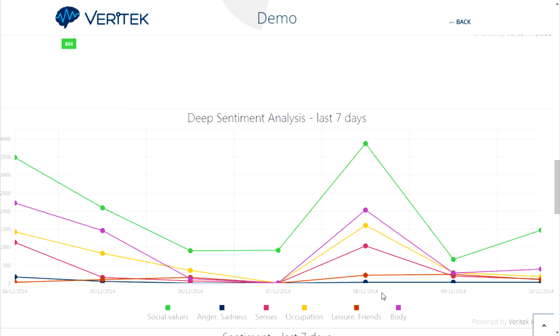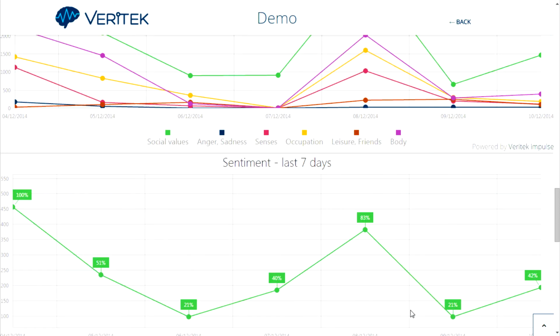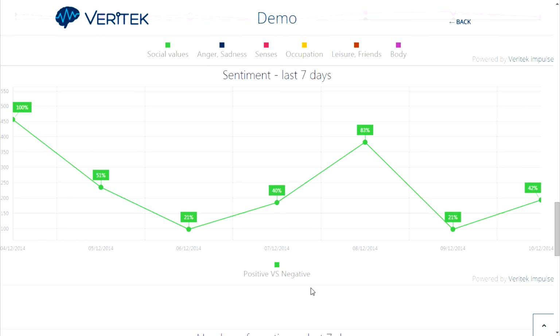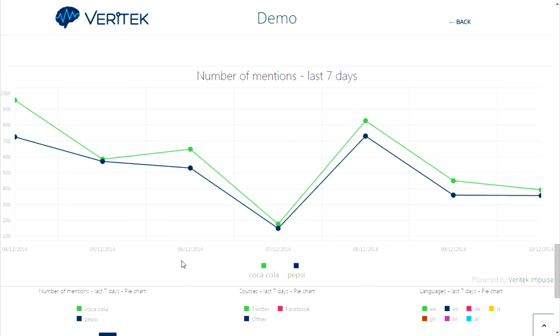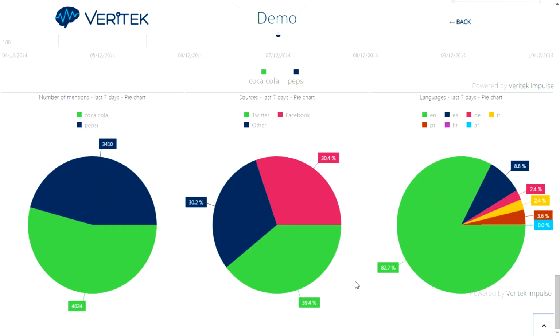In addition to analysis of deep sentiment for the last 24 hours, you can see deep sentiment for the last 7 days as well. Of course, there is a measured time frame for positive and negative sentiment, and number of mentions. Lastly, presented in pie charts, for the last 7 days there are number of mentions for Coca-Cola and Pepsi, sources of collated data, and used languages for the purposes of this analysis.